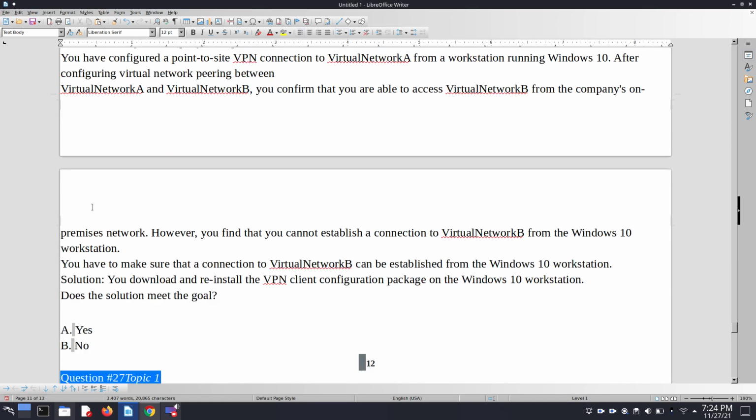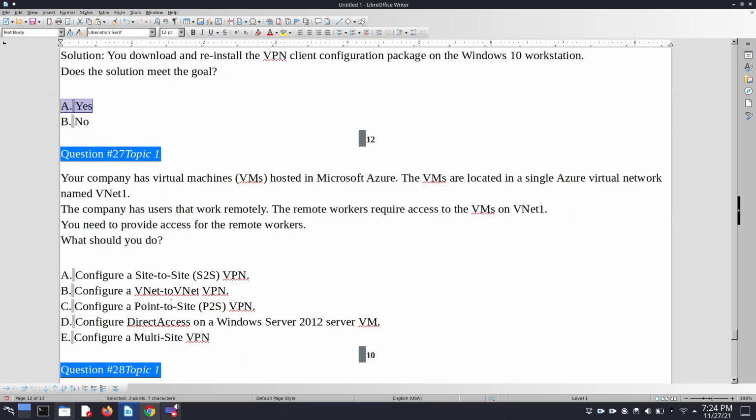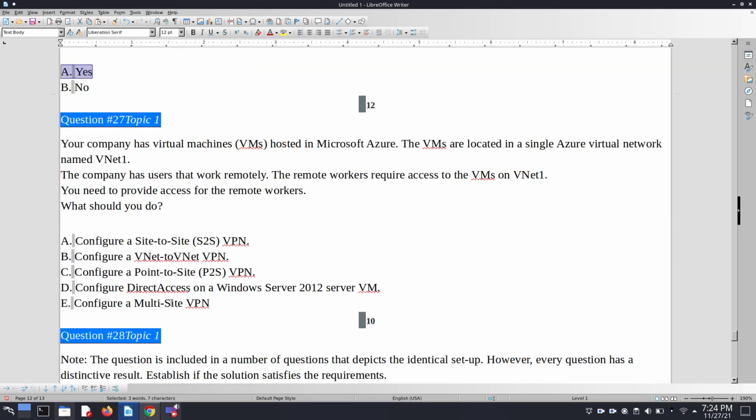So here the same question is also given with a different solution. This solution says you download and reinstall the VPN client configuration package on the Windows 10 workstation. Does the solution meet the goal? Yes. Okay, so let's move to the next question.